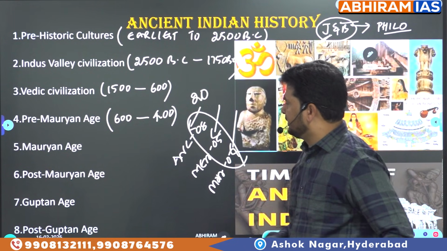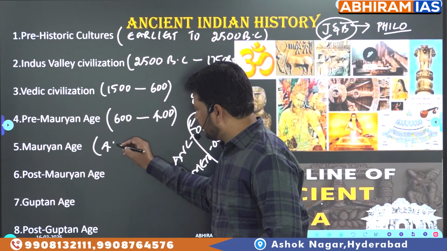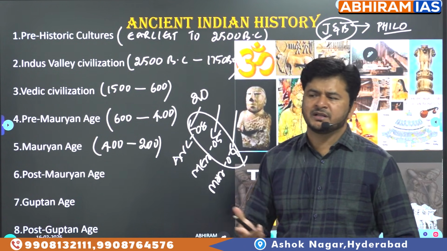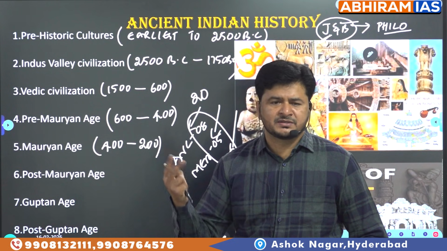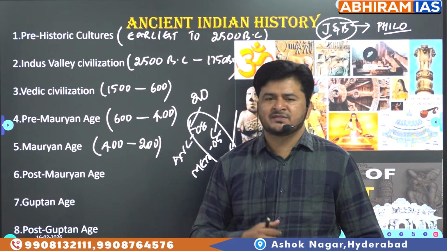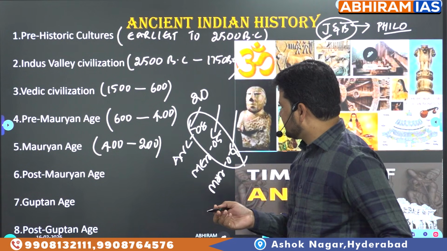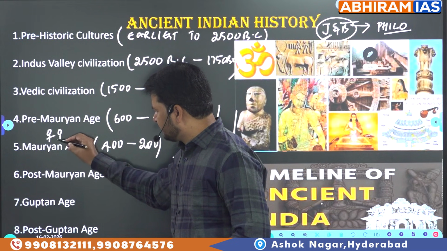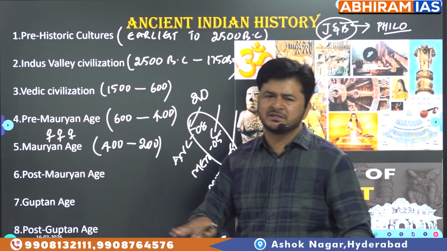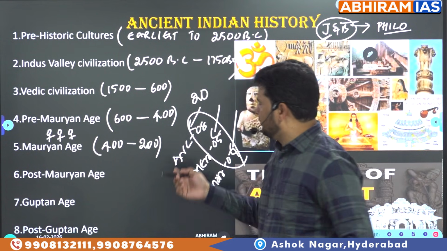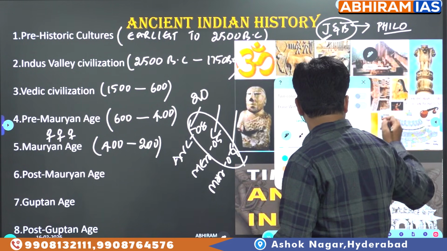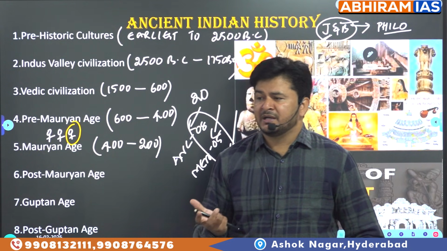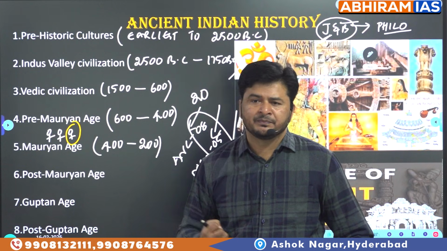Now come to the Mauryan age. The span of the Mauryan age is 400 BC to 200 BC. 200 years. Pre-Mauryan age 200 years, Mauryan age 200 years. As far as the Mauryan age is concerned, you have to focus on the 3 famous political personalities: Chandragupta Maurya, Bindusara and Ashoka. That's it. And I would say much focus would be given on Mauryan Ashoka, especially his Dhamma, Ashoka's Dhamma.